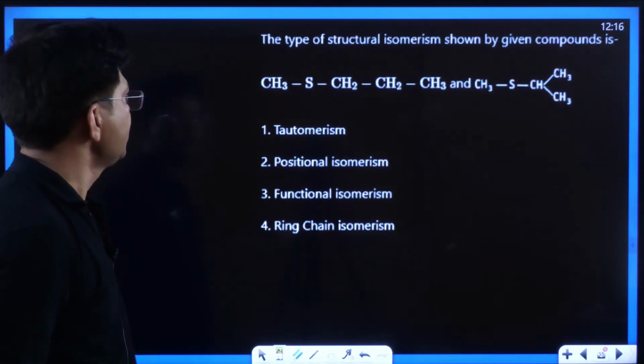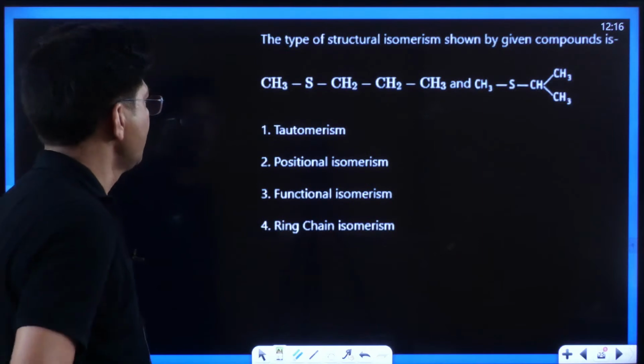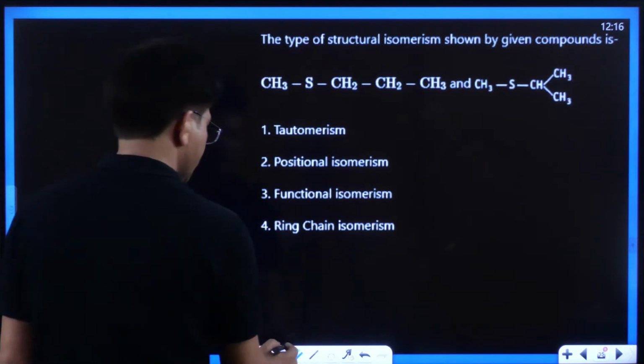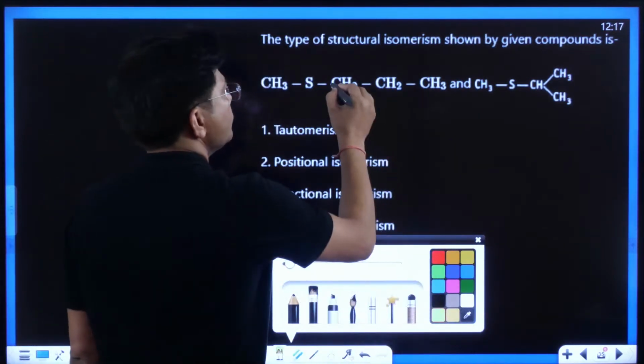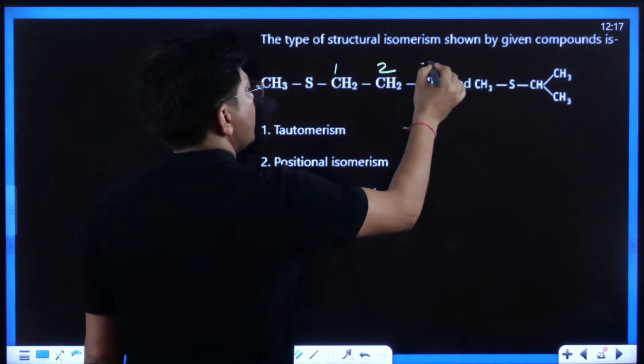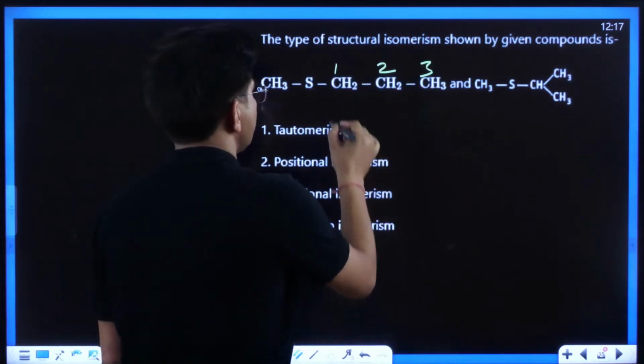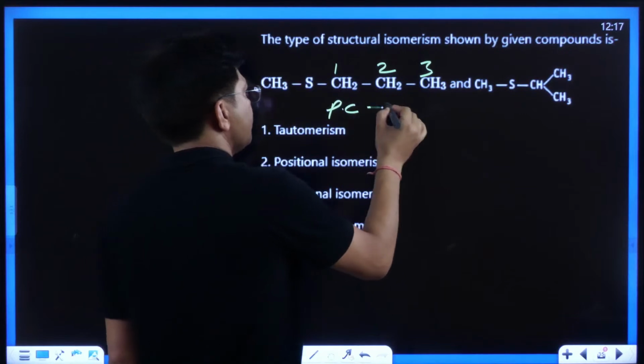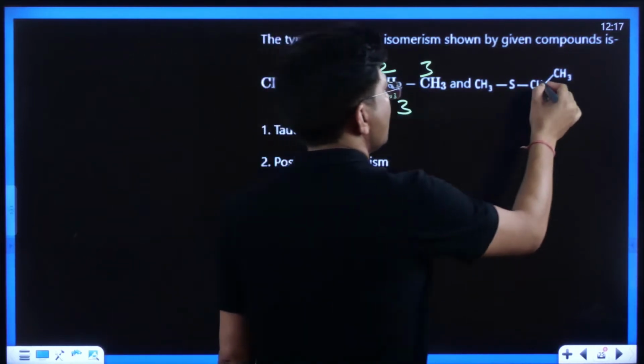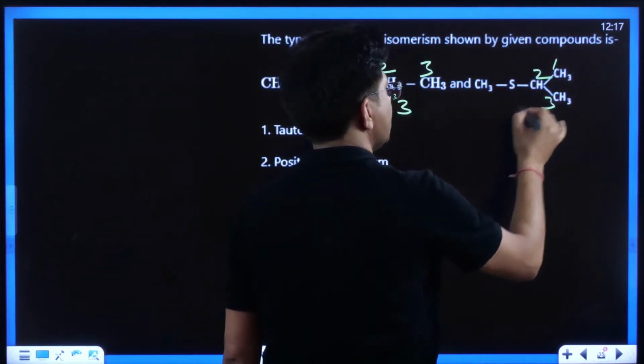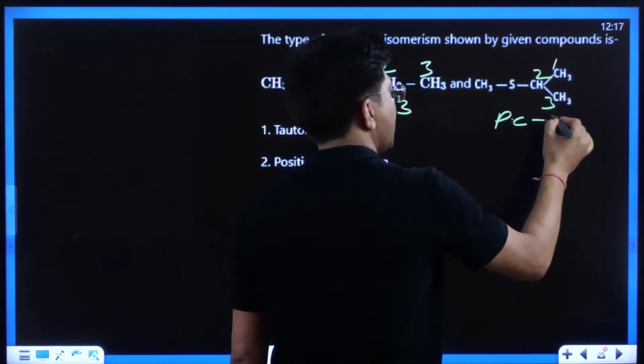Everyone is writing 2. So let me check whether the answer 2 is right or wrong. 1, 2, 3. The parent chain is of 3 carbon atoms. And here also 1, 2, 3. The parent chain is of 3 carbon atoms.